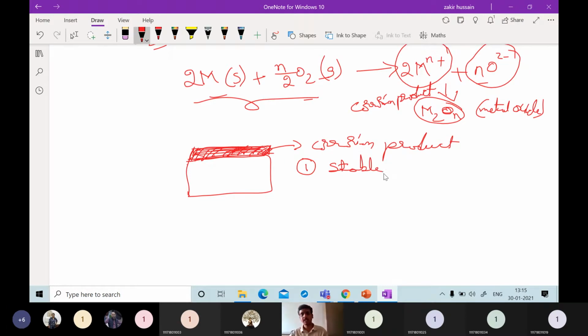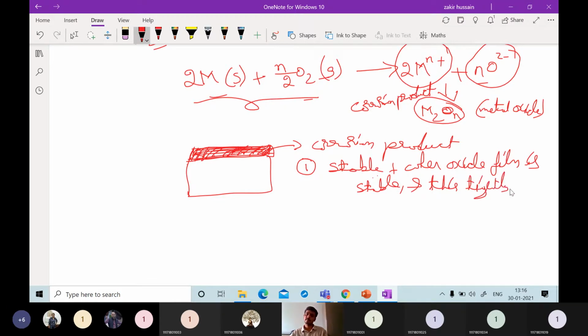What happens if it is a stable film? When the metal oxide film is stable, it will tightly adhere to the metal surface.